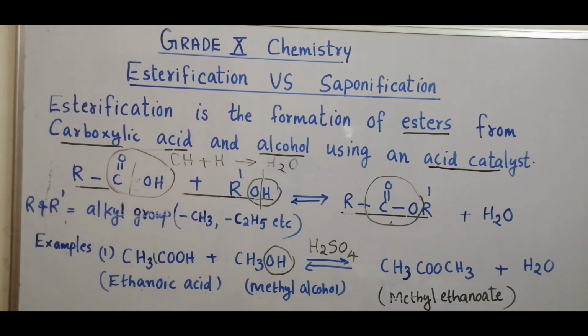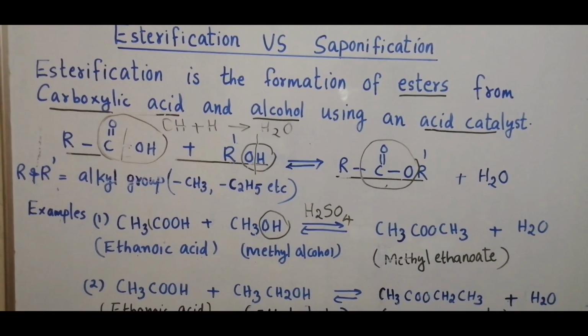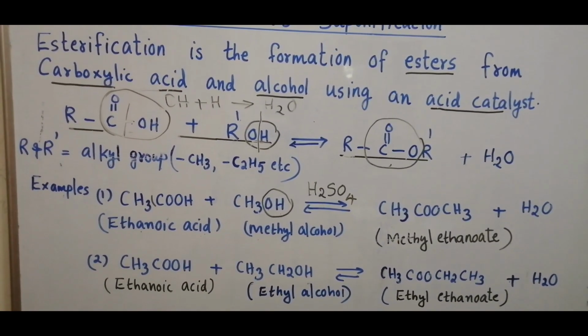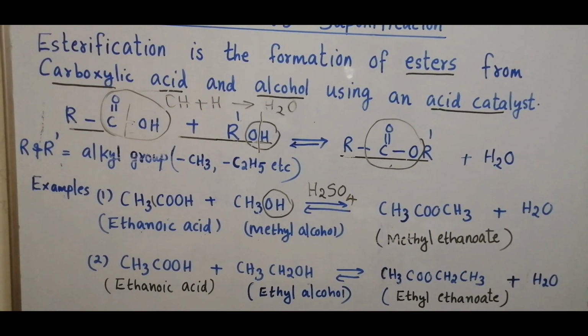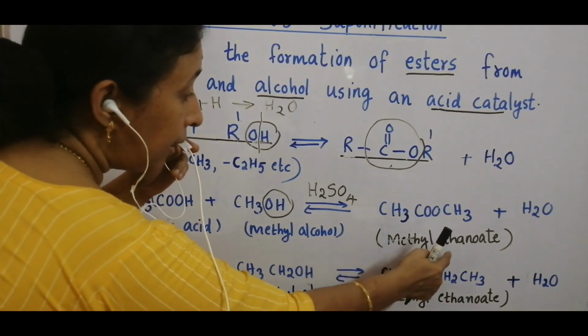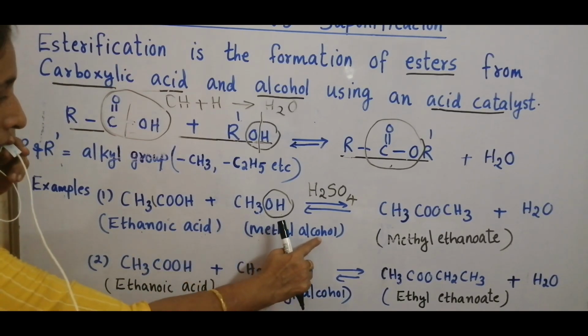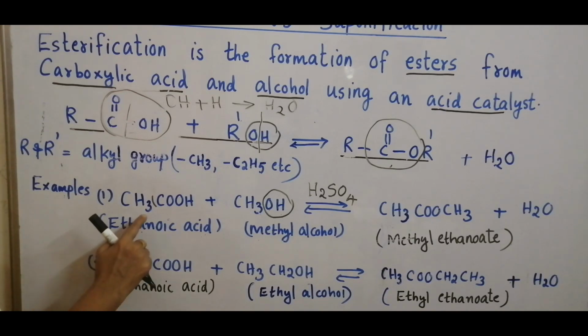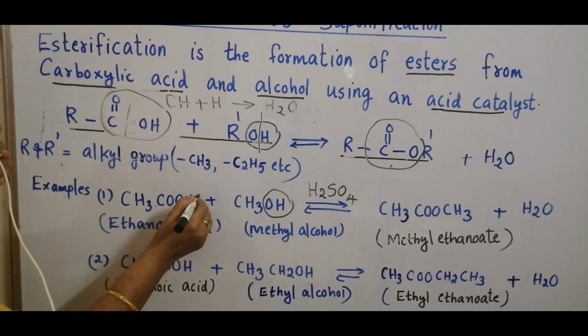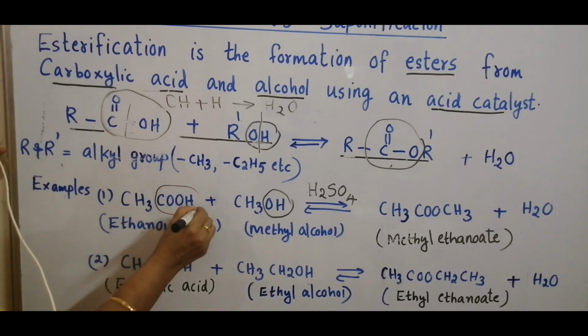Let us discuss some of the examples of esterification. The first example is formation of methyl ethanoate. Methyl ethanoate is formed from ethanoic acid and methyl alcohol. This is ethanoic acid, COOH.